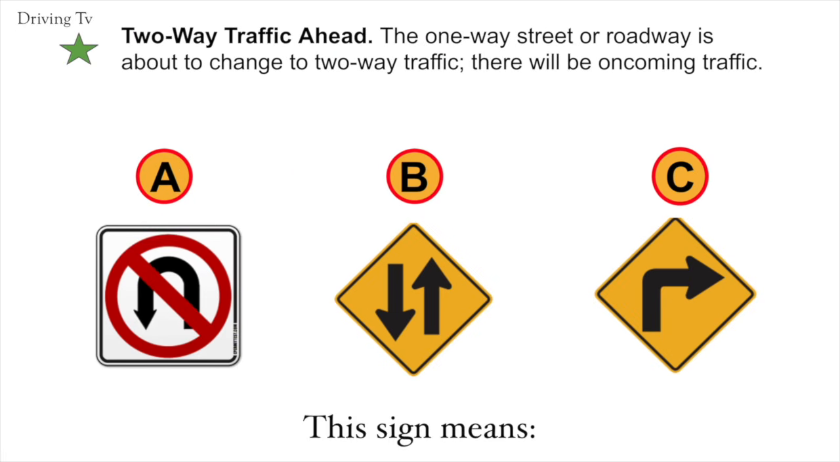Two-way traffic ahead. The one-way street or roadway is about to change to two-way traffic. There will be oncoming traffic. Correct answer would be B. Two-way traffic ahead.